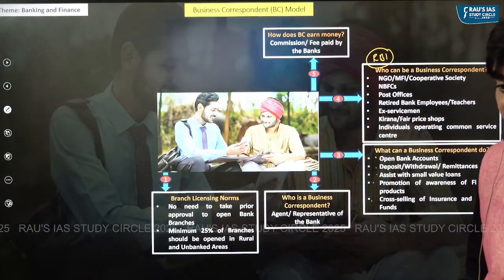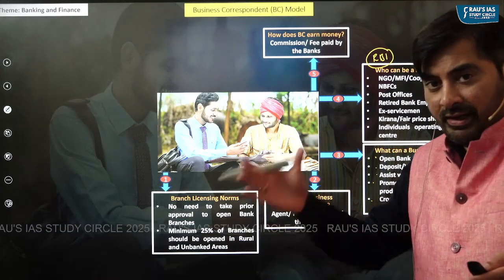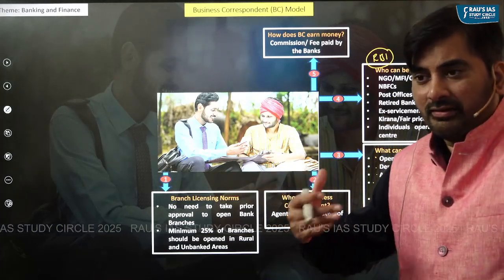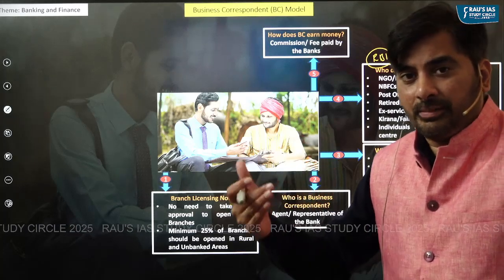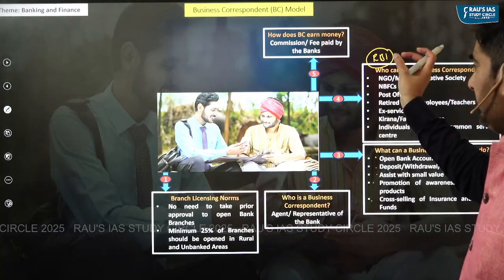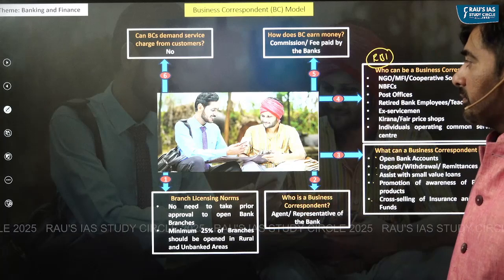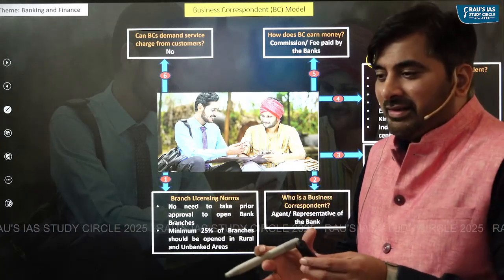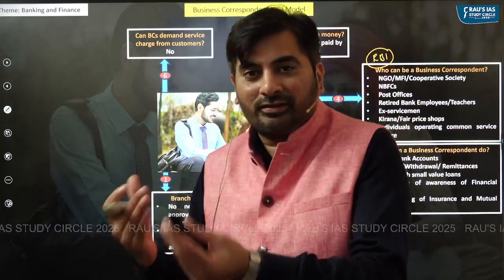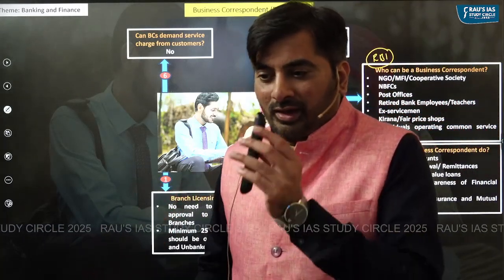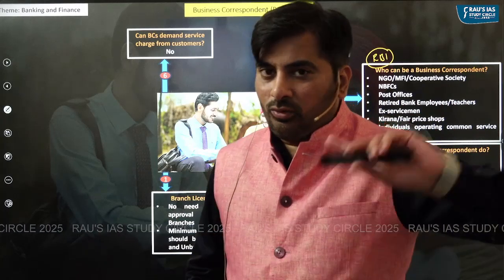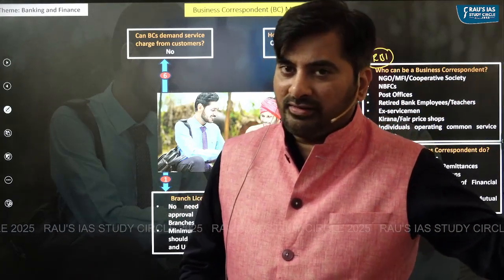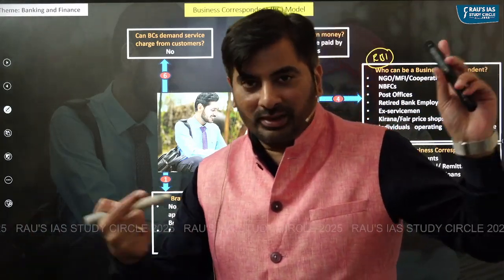How do they earn money? Whenever they facilitate the banking transactions, on that they are paid a certain amount of commission or fee by the concerned bank. Please understand, banking correspondents cannot demand the service charge from the customers. They cannot do that. They can get the money only from the bank whom they are serving, and they cannot demand money from the customers.